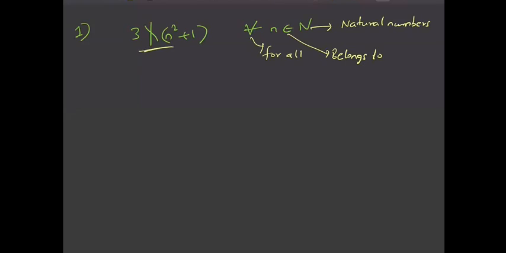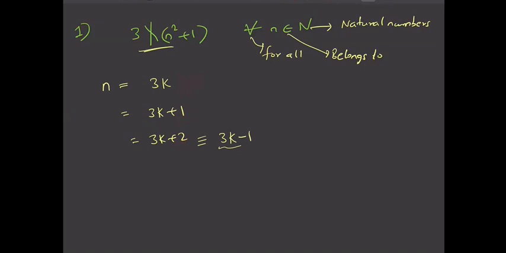So we need to prove that 3 never divides n square plus 1. Try to see how I am approaching this problem. What I'm saying is any natural number n can be either of the form 3k, or of the form 3k plus 1, or of the form 3k plus 2, isn't it? Yes, because if you divide any number n by 3, you'll get remainder 0, or remainder 1, or remainder 2. And 3k plus 2, I can treat as equivalent to 3k minus 1.